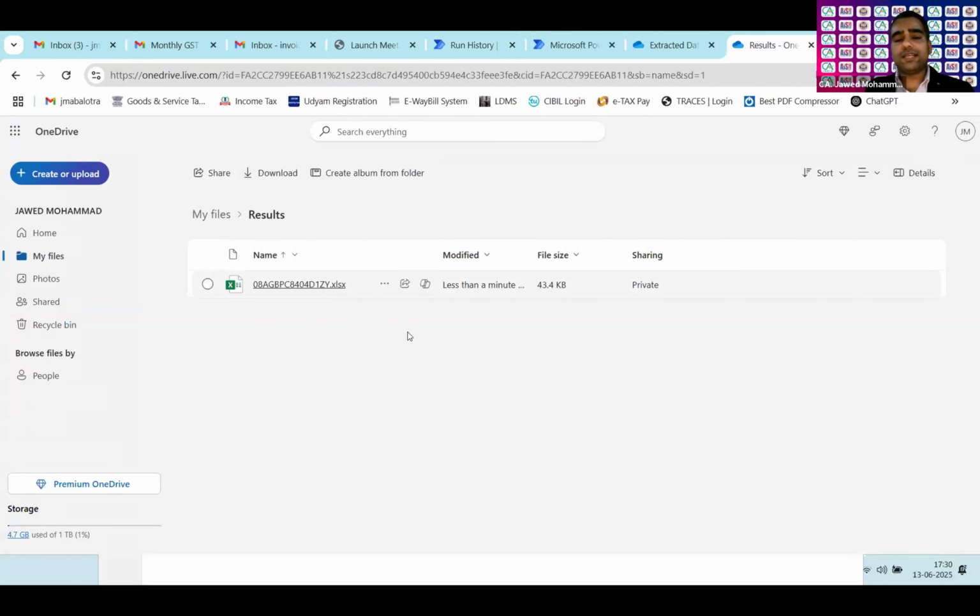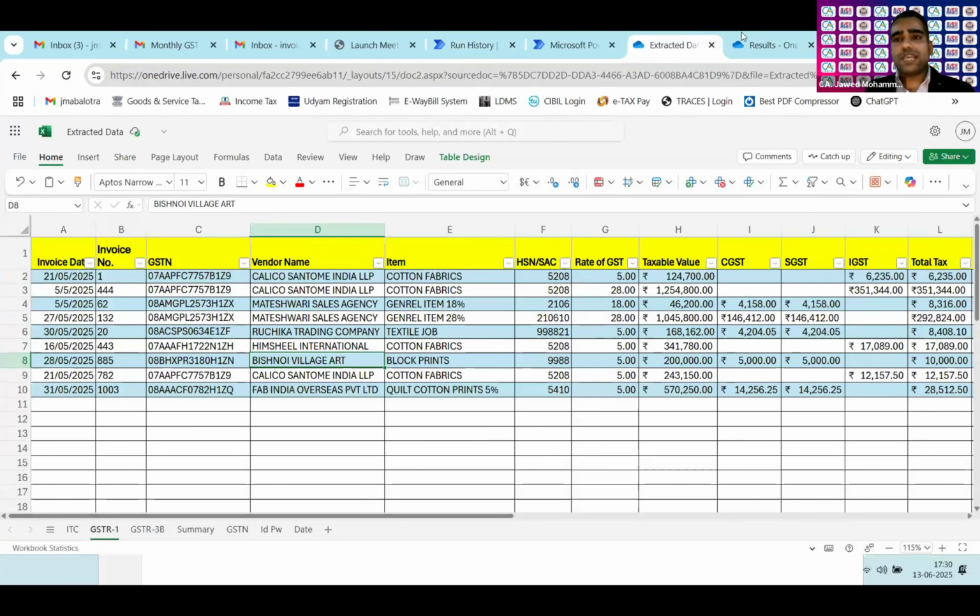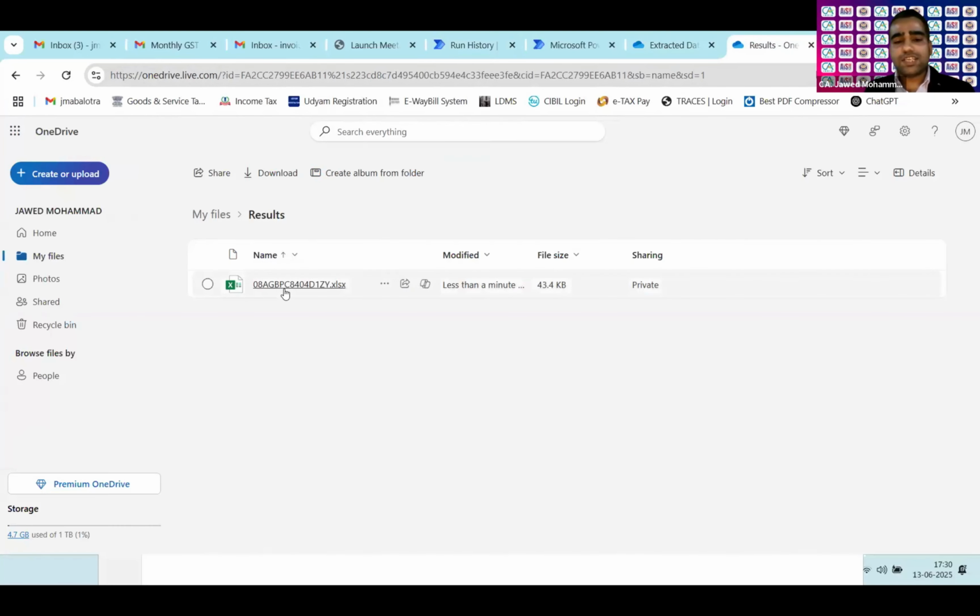The result file has been saved in the result folder so that we can trace it, because it is a common file and data can be overwritten. So I saved it with the GSTN as a unique file name, so that I can use it for cross-check and audit purposes. Yes, sir. So can we go back to the flow now?